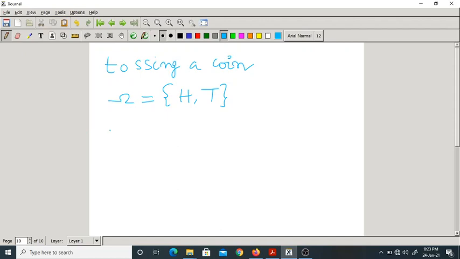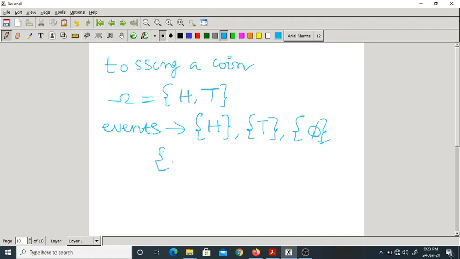So what are the events? Just now I told you. How many? 4. What are they? Head, tail, and the null space, or null set, or empty set, and head and tail.